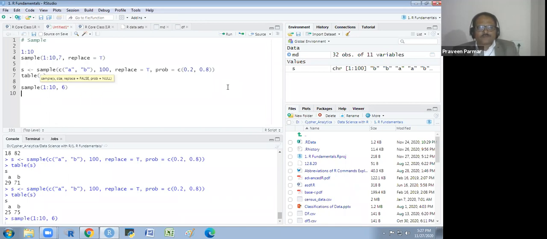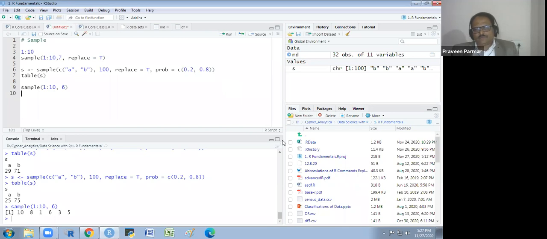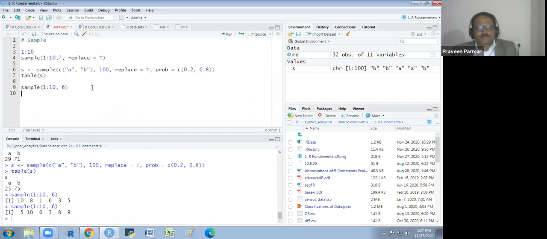When I run this, I will get some sample here, and the next time I will get a different sample here. But I want the same sample every time. I want that the sample I am taking at this moment, the next time when I run this, I get the same sample.